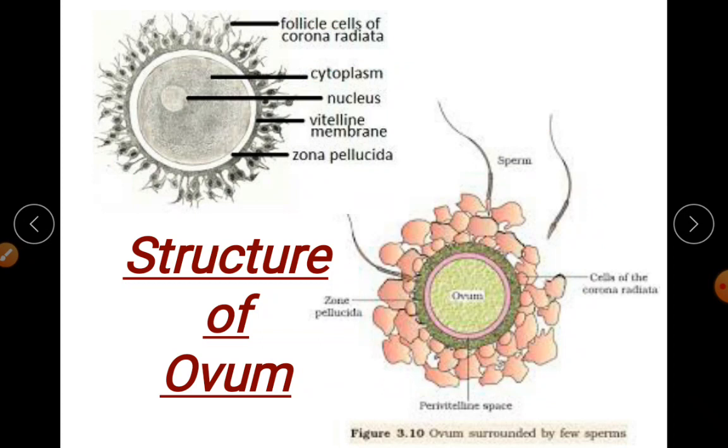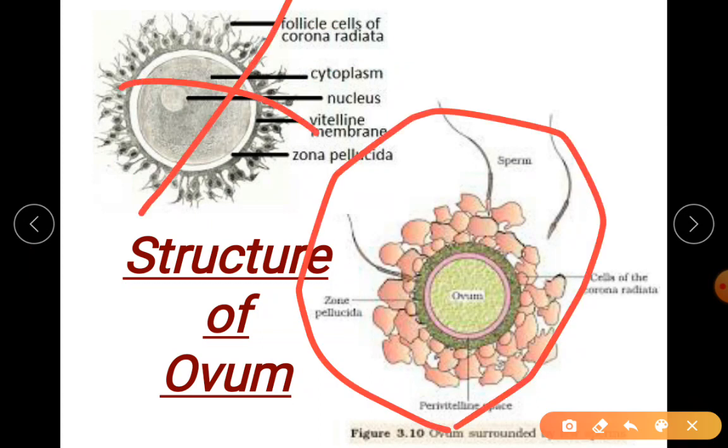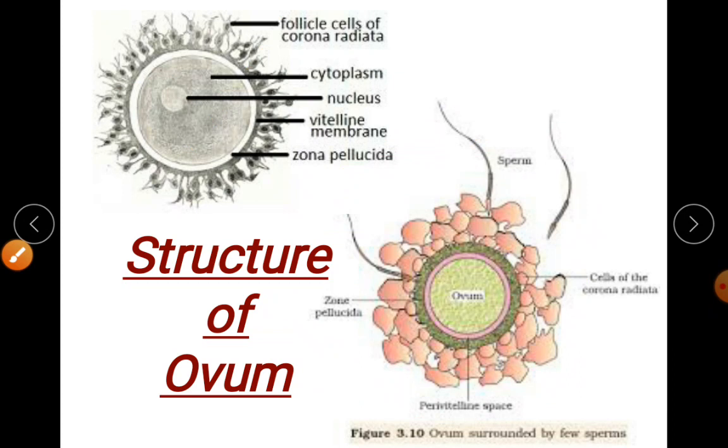That's why the cell's appearance is that way. So you can better draw this, not this. I recommend you all to draw this. If the question is asked, draw the structure of ovum, just erase the sperm and draw the ovum. I hope it is clear. So you can see here the perivitelline space. There is your zona pellucida, then perivitelline space, vitelline membrane.